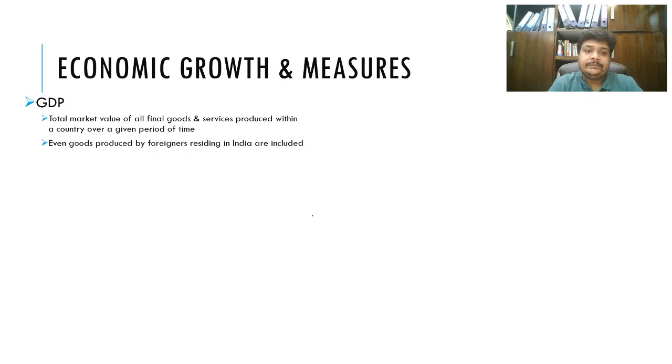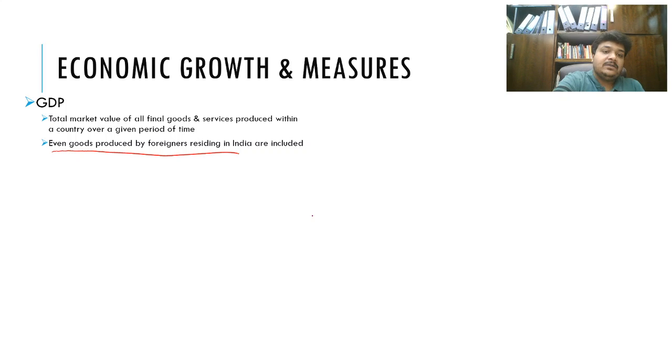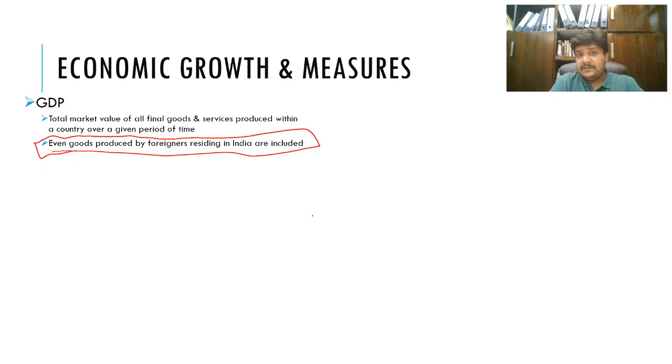forces. So coming back to GDP, one key item you need to remember is that even goods produced by foreigners, that means not Indian nationals, are counted into the GDP. For example, you might be an Indian living abroad and working there, so the output of your work is considered in that nation's GDP. Similarly, another person of some other nationality working in India, his output will be considered into the GDP of India.